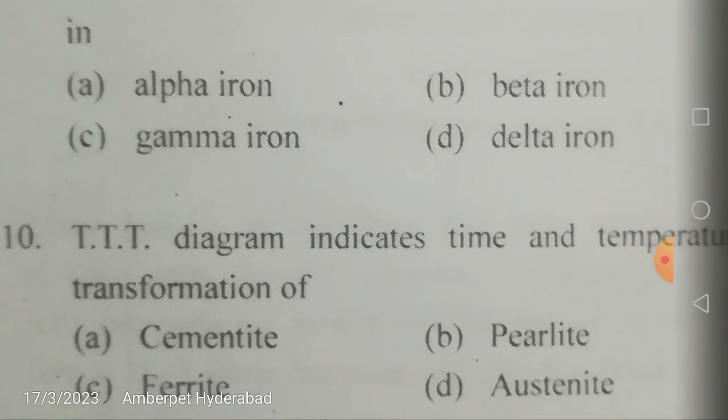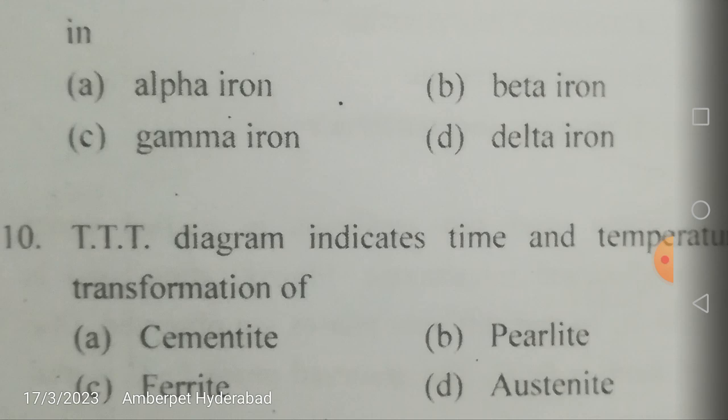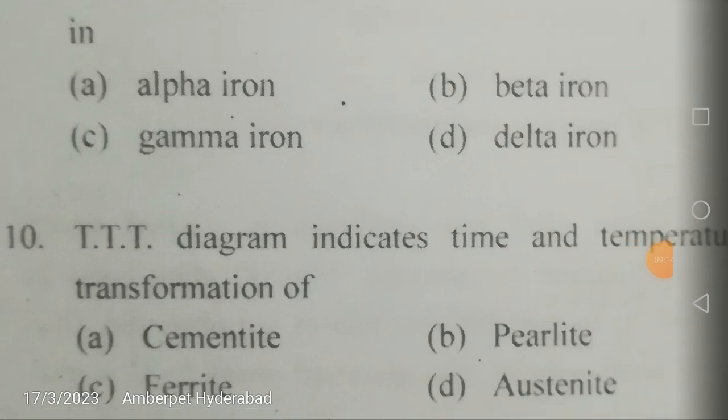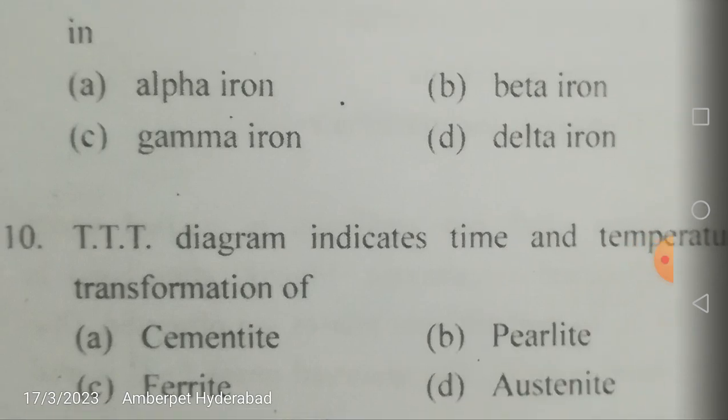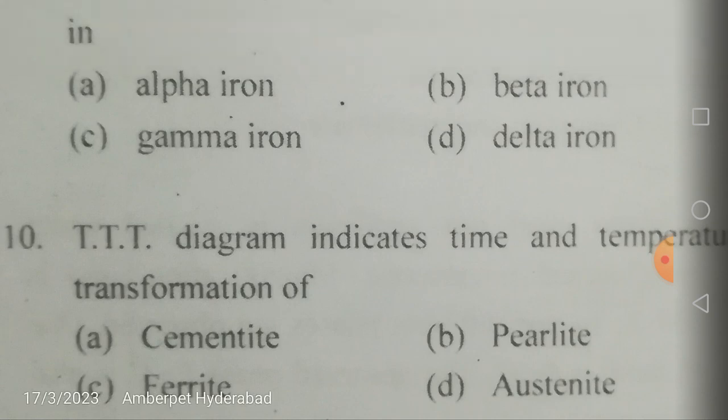Right? The TTT diagram indicates the time and temperature transformation of what? The time and temperature transformation curve corresponds to the start and finish of transformations which extend into the range of temperatures where austenite transforms to different microstructures. The correct answer is austenite. TTT: time, temperature and transformation. Transformation of the phases with respect to temperature on cooling and heating, which is time dependent, that is, cooling time and heating time.